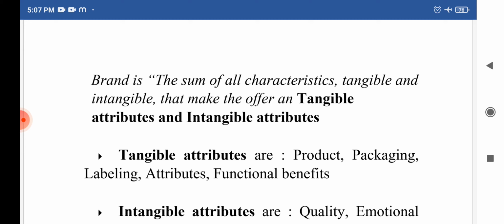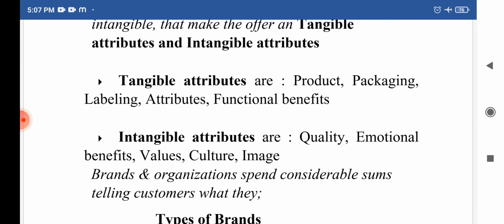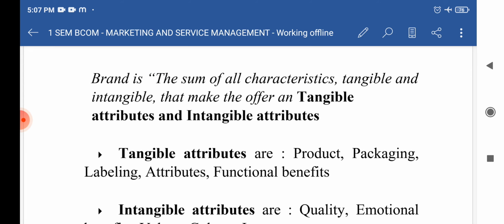Tangible attributes include product packaging, labeling, functional benefits, etc. Whereas intangible attributes are quality, emotional benefits, values, culture, image, etc. So, brand is the sum of all characteristics, tangible and intangible, that make the offer. That is called what? Brand. Okay.